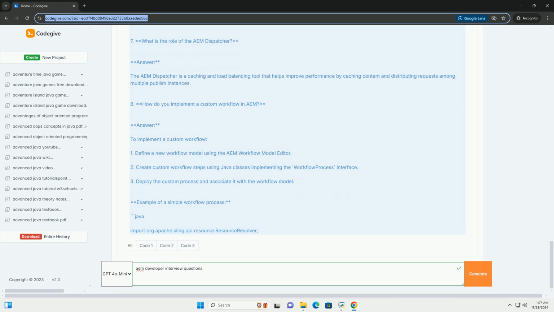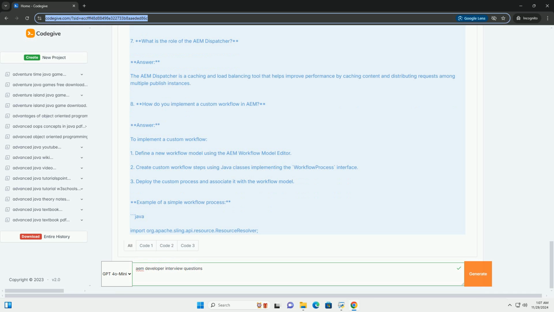5. What is the difference between a component and a template in AEM? Answer: Components are reusable building blocks of AEM. They can be used across different pages. A template defines the structure of a page. It can include multiple components.